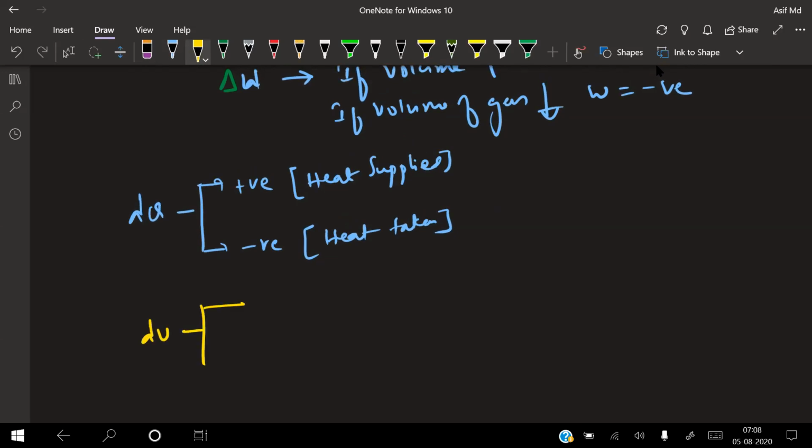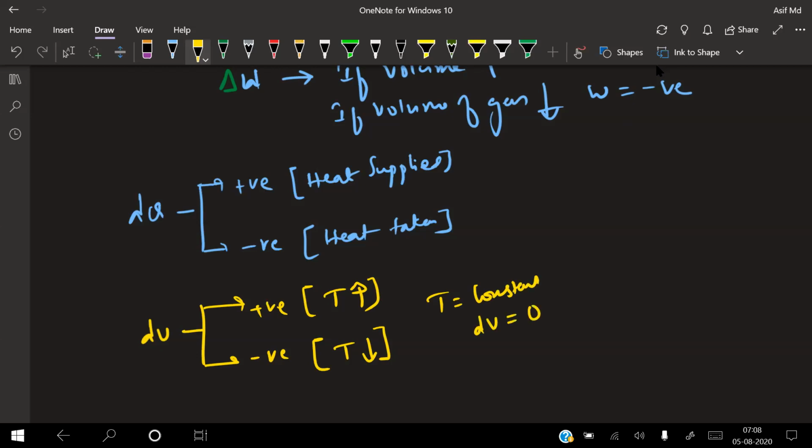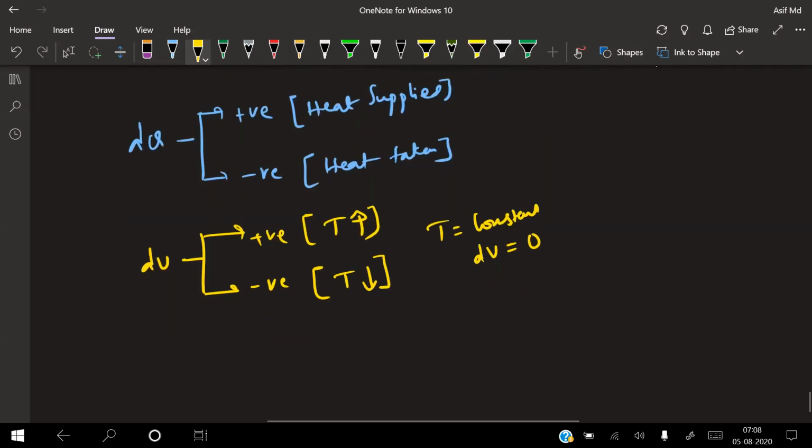In the same way, dU is known as internal energy, which may be positive or negative. It is positive when temperature increases, and negative when temperature is decreasing. If T is constant, internal energy will be 0. No increase, no decrease; there is no change in temperature, so delta T is zero, and then internal energy becomes 0.